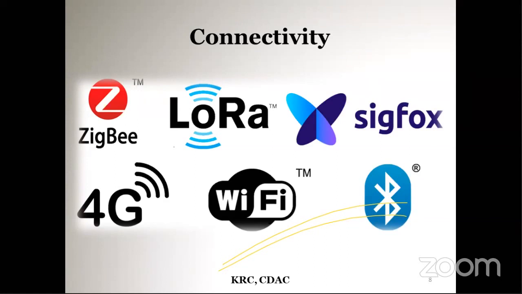It utilizes almost the 2.4 gigahertz spectrum in the ISM band. The current version of Bluetooth commonly used is BLE, that is Bluetooth Low Energy. Mainly it is used in fitness trackers, headsets, and small sensor devices that run on battery.